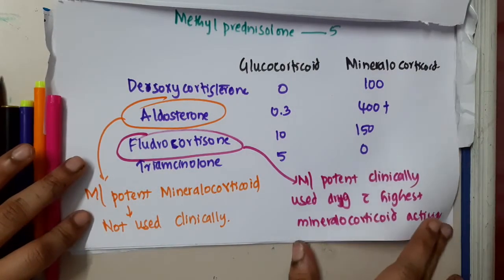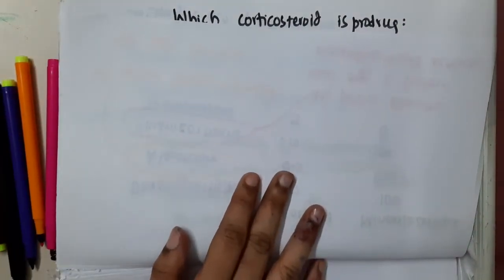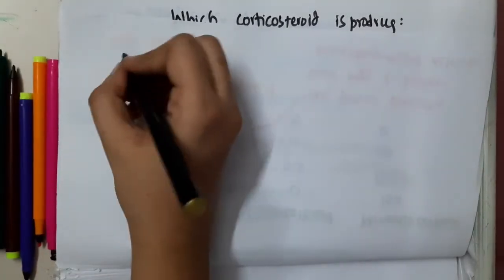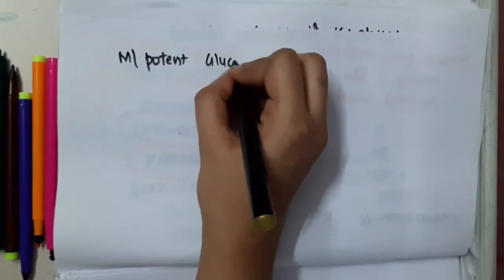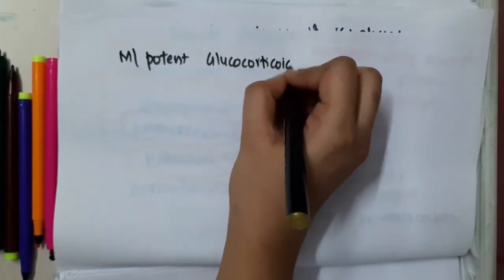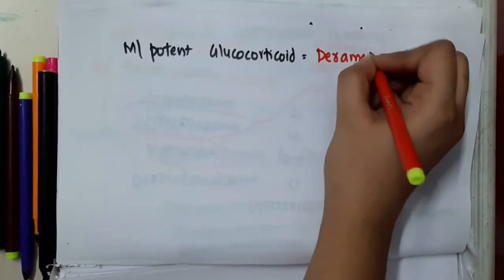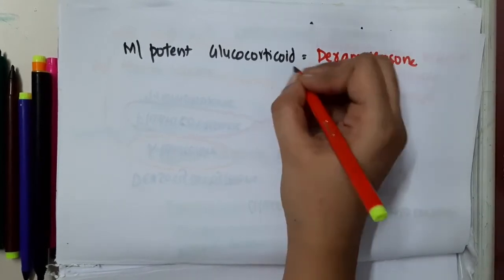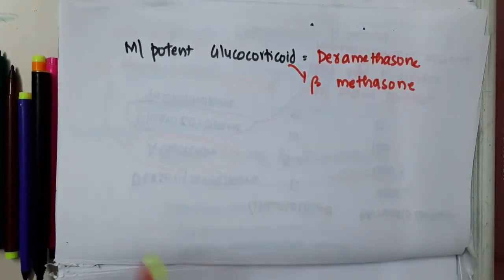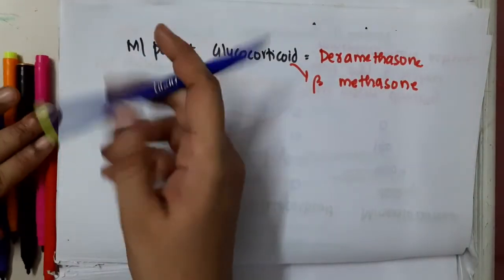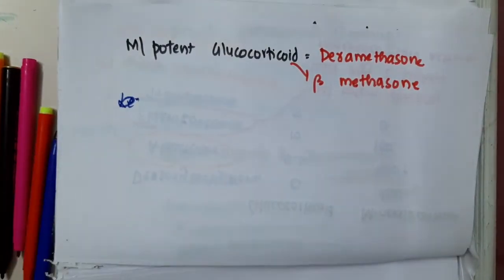Then if you were asked what is the most potent glucocorticoid, the most potent glucocorticoids are dexamethasone and betamethasone. Then what is the least? Okay, so this is an important thing.